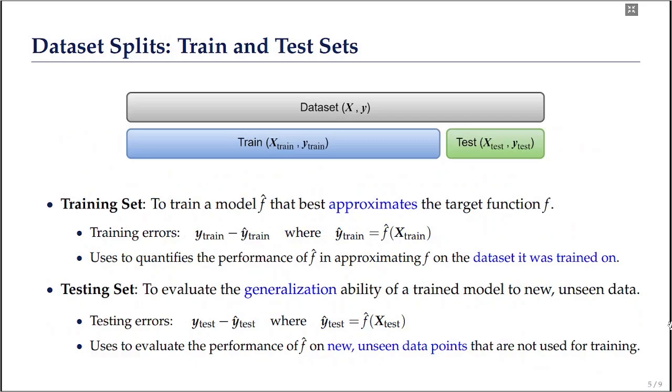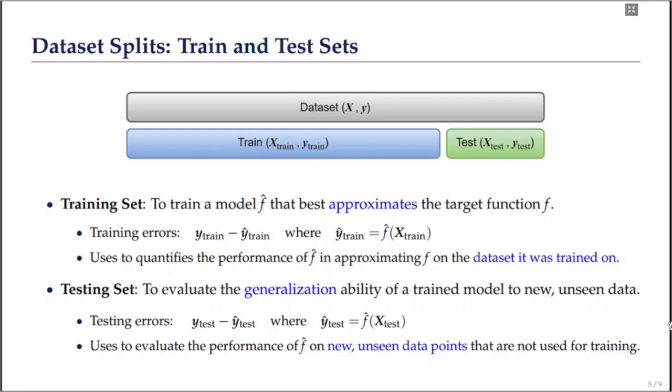In the training set, we need to train a model f hat that best approximates the target function. Here we obtain training errors, and these training errors are going to be minimized. By quantifying these training errors, the training error can be used to evaluate the performance of the trained model f hat in approximating the true unknown target function f on the dataset it was trained on.